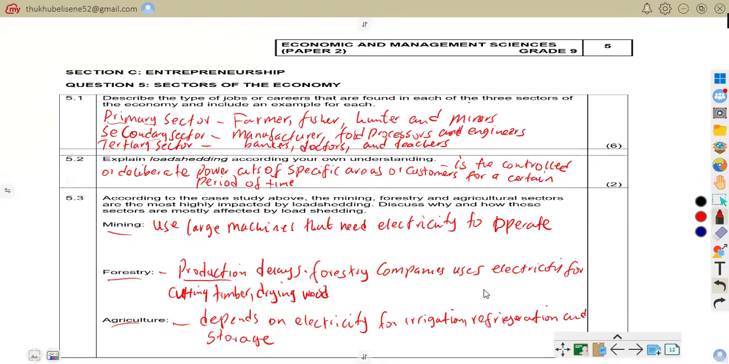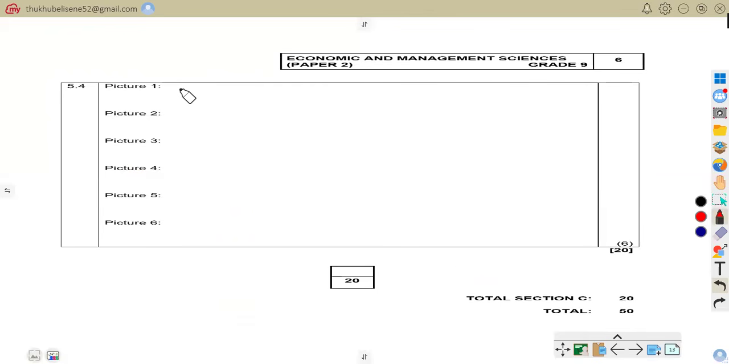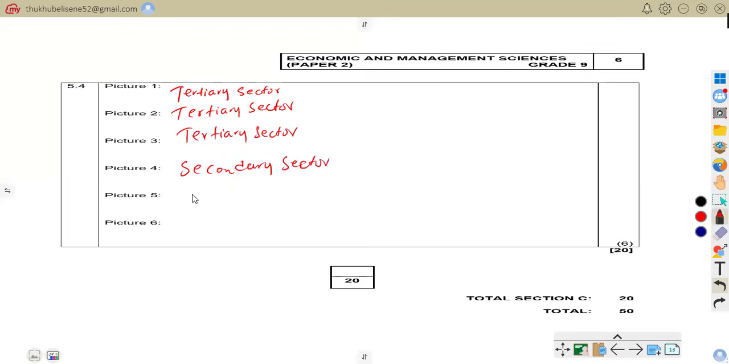So in our answers, that is how we are going to write them. Picture one is a tertiary sector, picture two is a tertiary sector, and picture three as well is a tertiary sector. But picture four is a secondary sector. Picture five is a primary sector. And the last one, picture six, is a tertiary sector.